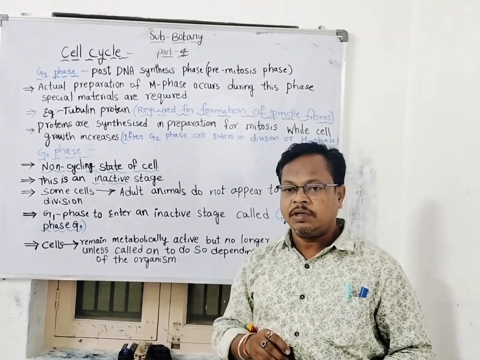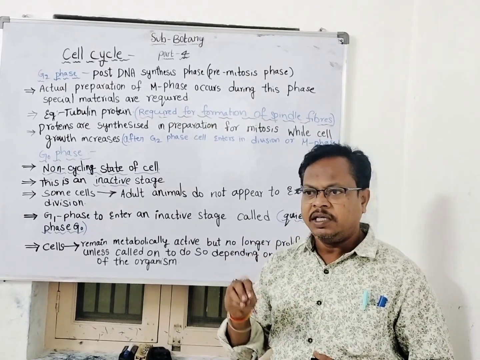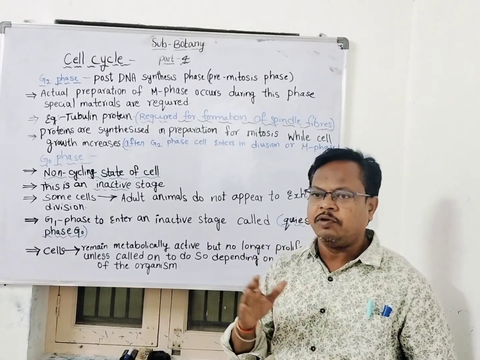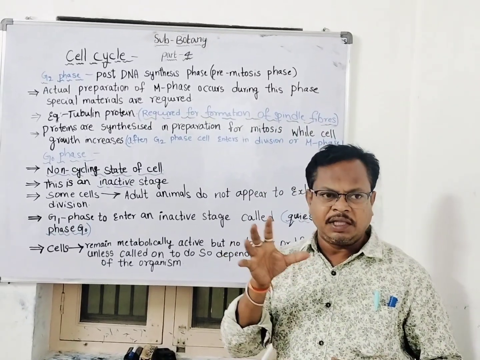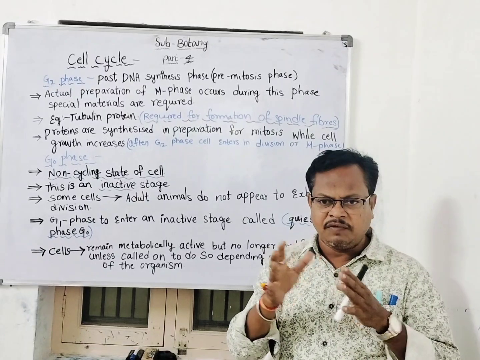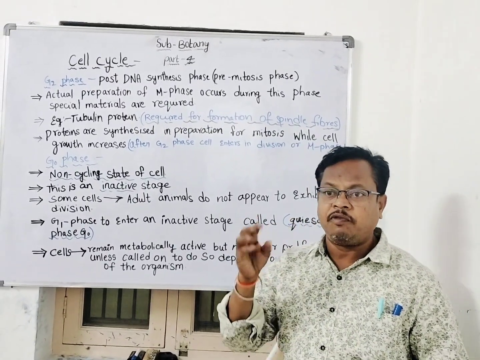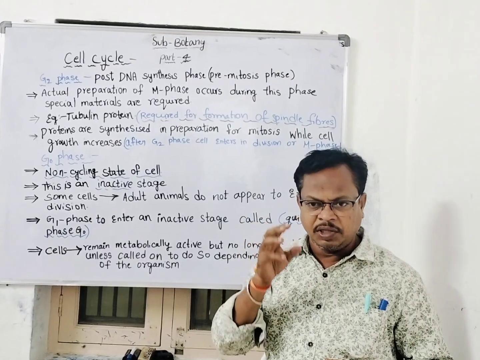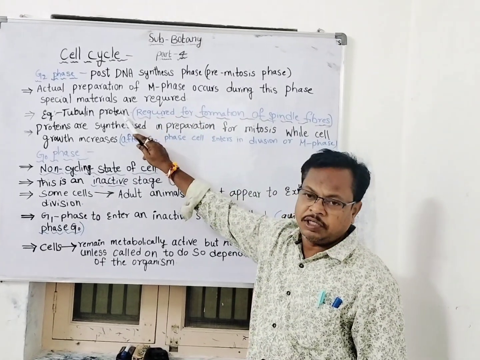During mitosis, different types of proteins take part in the division of the nucleus. Mitosis is nothing but karyokinesis, the division of the nucleus. Such proteins are especially the tubulin proteins.